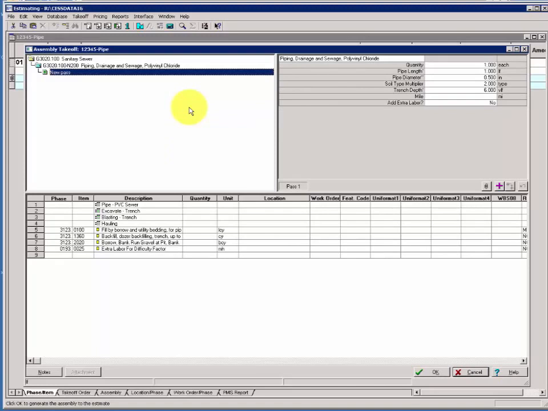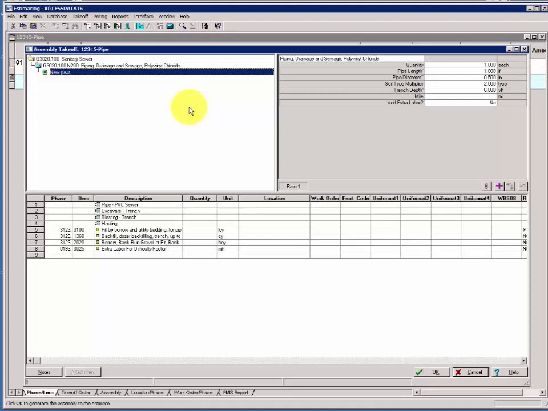Double-click to launch the assembly, and for the next several activities, don't click OK and don't close your assembly. Stay in the assembly and we'll make multiple passes to take off the 5 sections of sewer line.